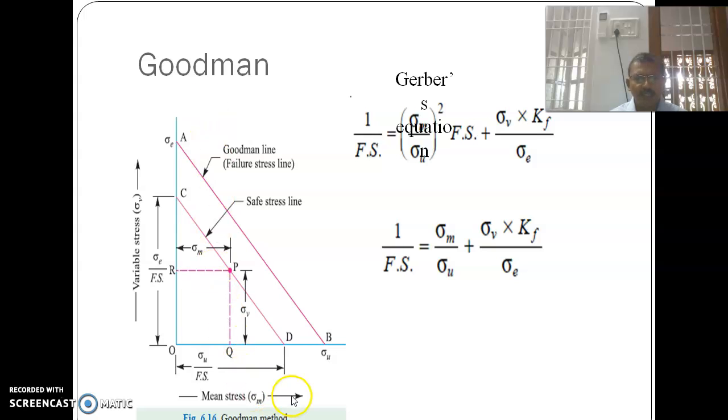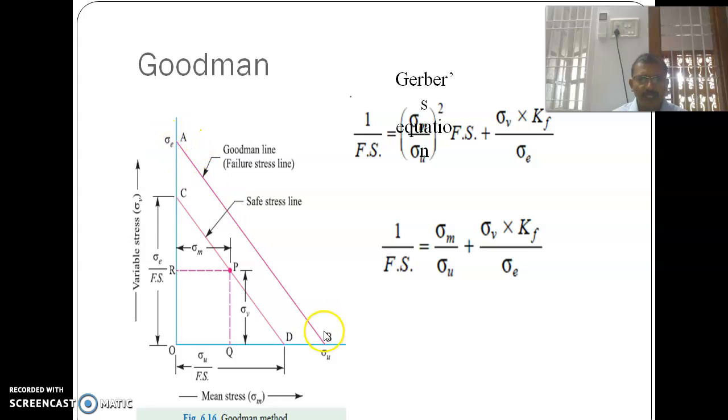This is the Goodman method. Sigma u is applicable for brittle material. On the x-axis, sigma u is taken, and on the y-axis, sigma e, the endurance limit stress, is taken.